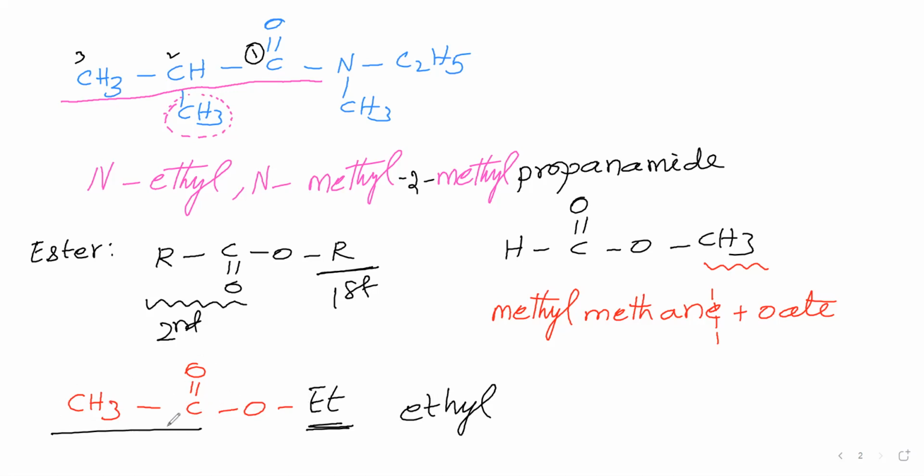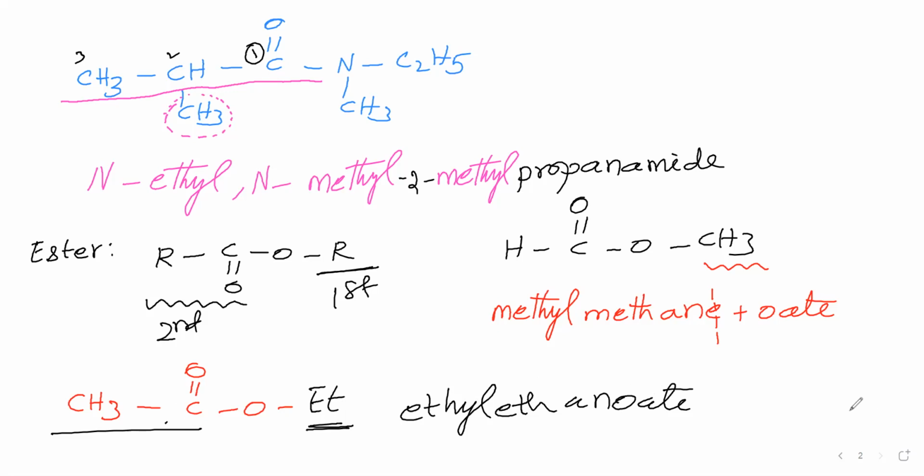In the ester, this carbon comes under the parent chain side. So here two carbon atoms are there, therefore the root word is eth. Primary suffix: carbon-carbon single bond, ane. Secondary suffix is oate. So ethyl ethanoate is the name of this compound. Okay, so in esters, we have to say it like this.